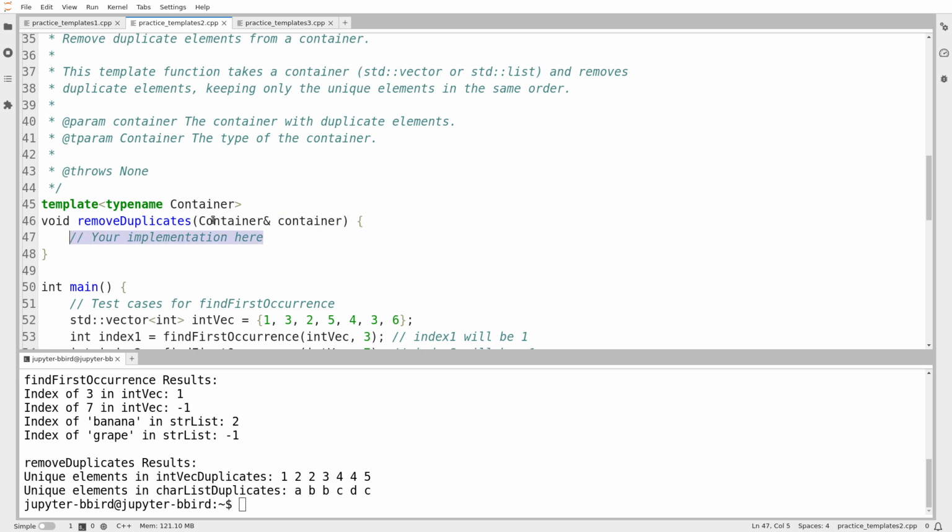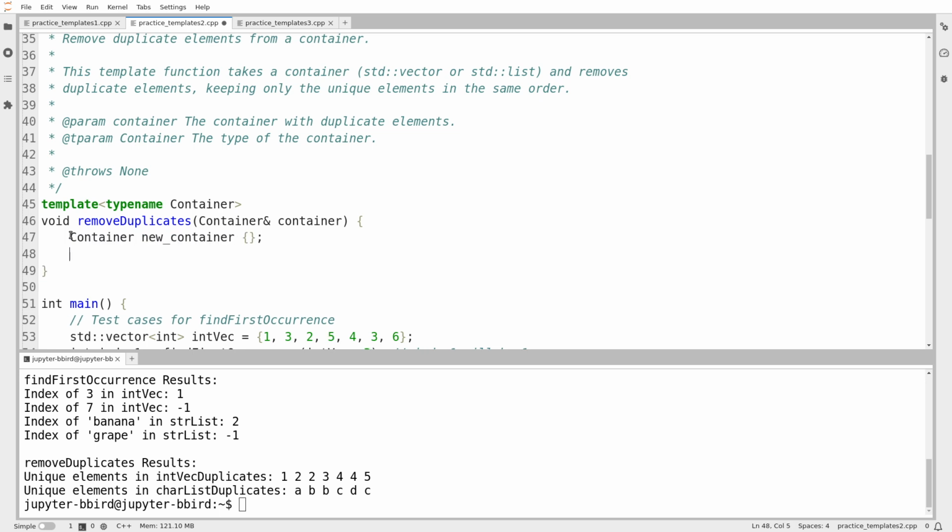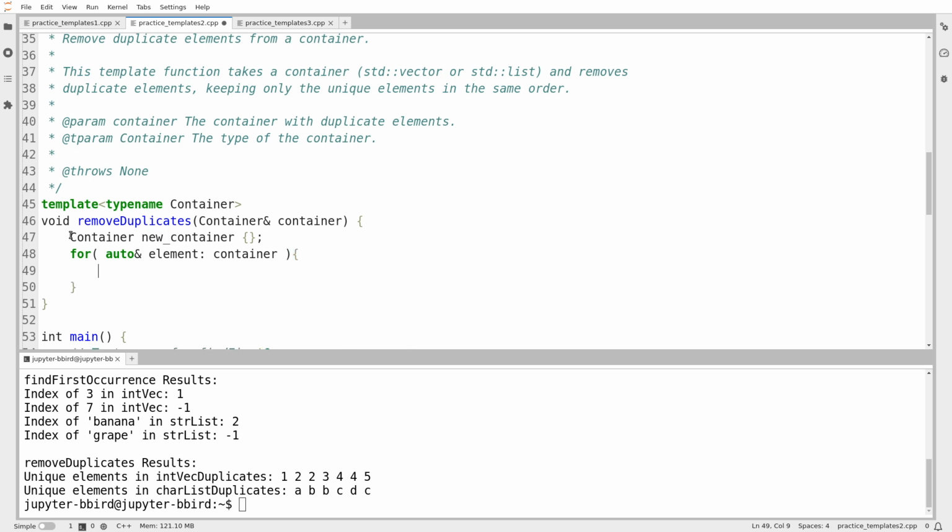So here's how I'm going to do that. You've given me the type of the container, so I'm just going to make a new container. And then I'm going to loop over the old container. So for auto& element in container. And I'm going to go searching to see if it's already been added to the new container. So bool already_added starts at false. Now for auto new_element in the new container, I'm going to say if element equals new_element.